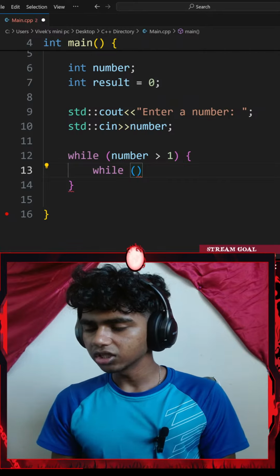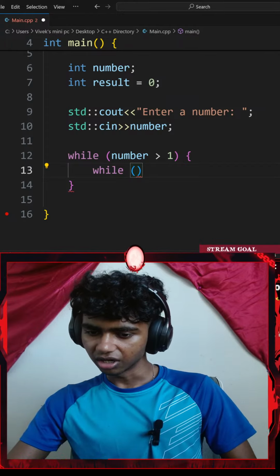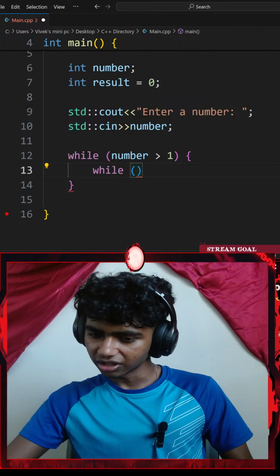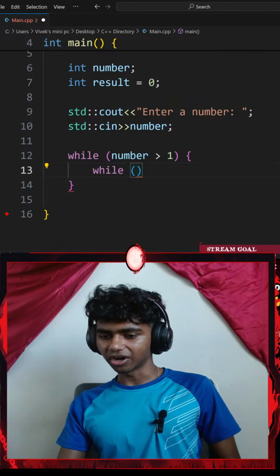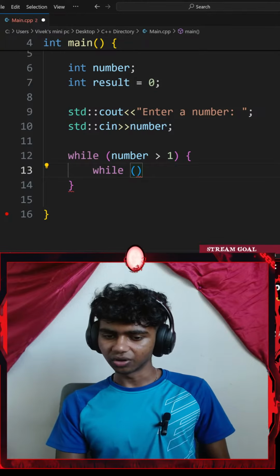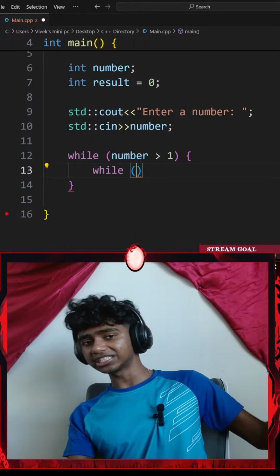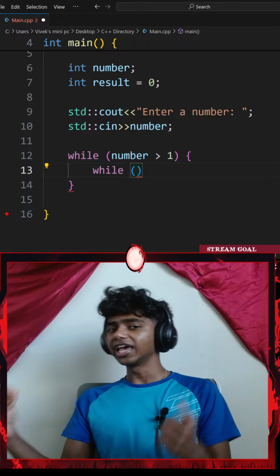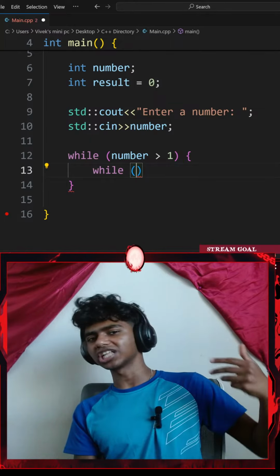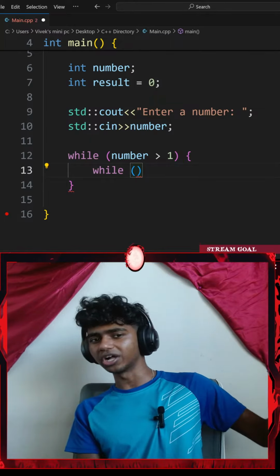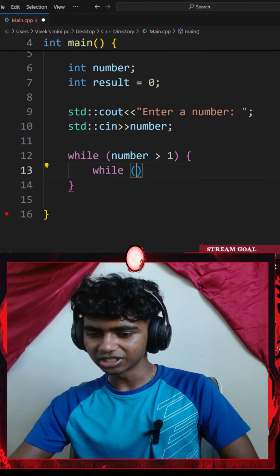So I'll go with while. Do I need to add anything? Yeah, you're going right. Number greater than 1, perfect. Using namespace std would let you avoid std colon colon. Honestly, many people told me to use using namespace std, but some other people said that in big projects, when you use using namespace, it could cause name conflicts because some other libraries might have cout as well. So to be clearer and more readable, we prefer writing std::cout.